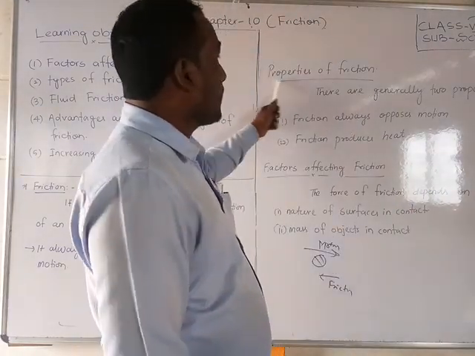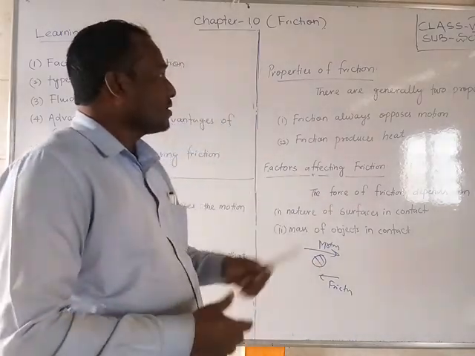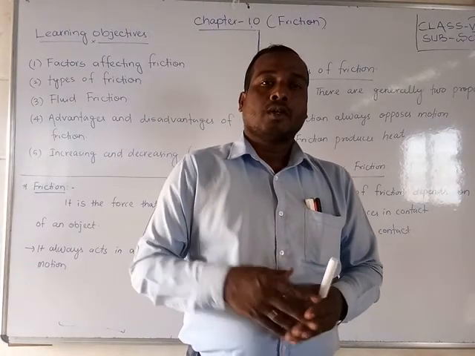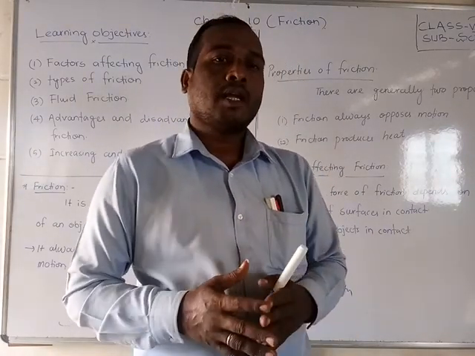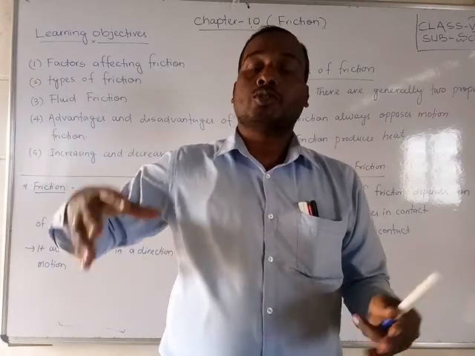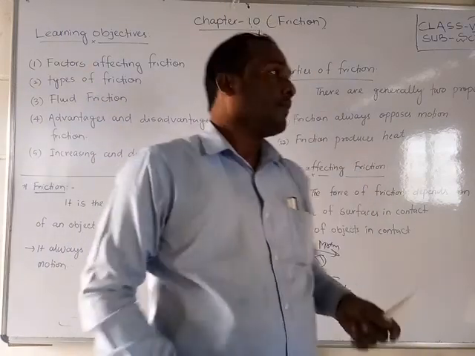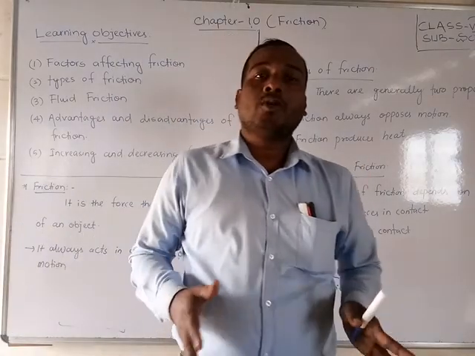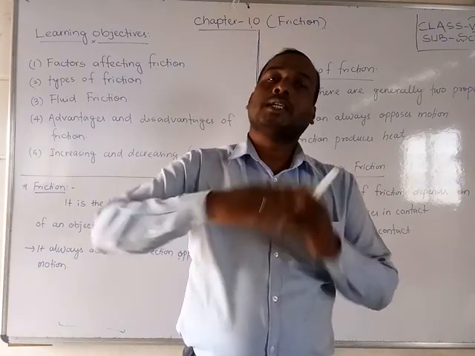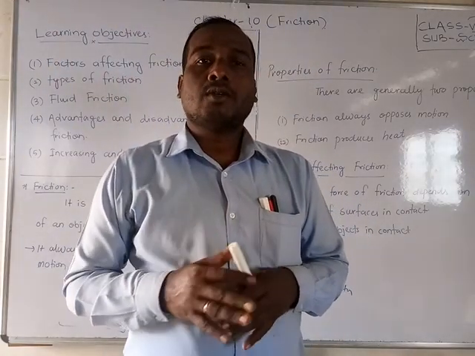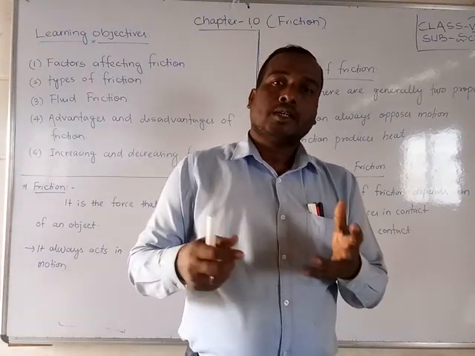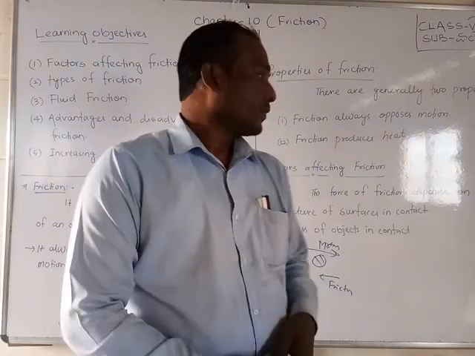Students, properties of friction. There are generally two properties. One is that friction always opposes the motion. Second, if there were no friction, then if we were running, we could not stop or stand still. Due to friction we can stand, we can walk, and a running bus can stop.